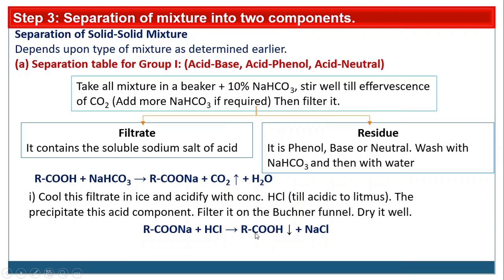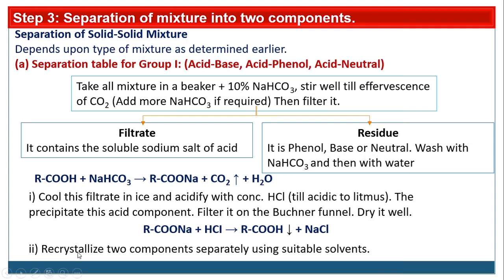So in this way, we will get the first component, that is either base, phenol or neutral, and by addition of concentrated HCl, we will get our carboxylic acid as a precipitate. Then recrystallize these two components separately by using suitable solvents. So this is the separation table for group first, where the first component is acid type.